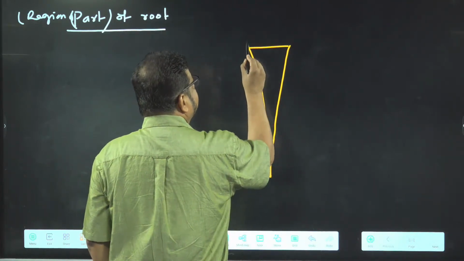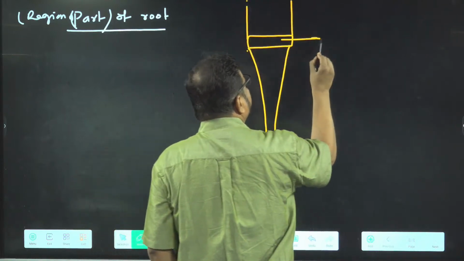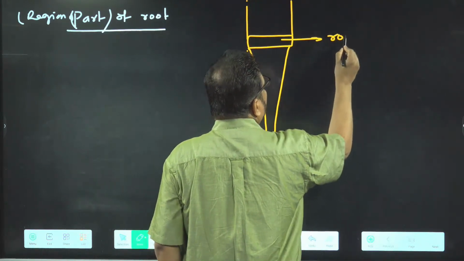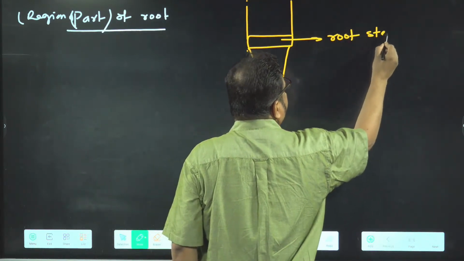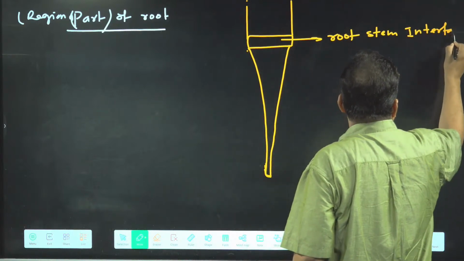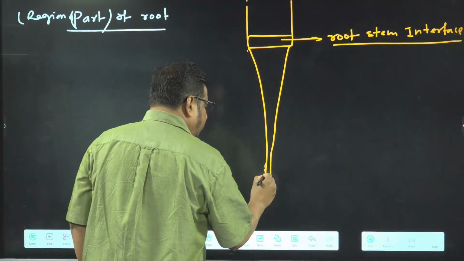See, this area is called root stem interface.